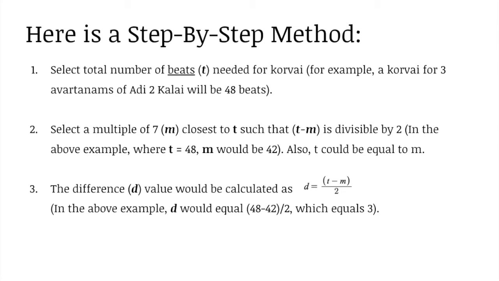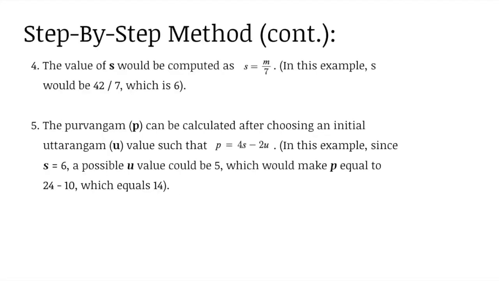The third step is to calculate the D value by finding T minus M divided by 2. Here, that would be 48 minus 42 divided by 2, which is equal to 3. The fourth step would be to calculate the value of S, which is simply M divided by 7. Here, M is equal to 42, so S is going to be equal to 6.